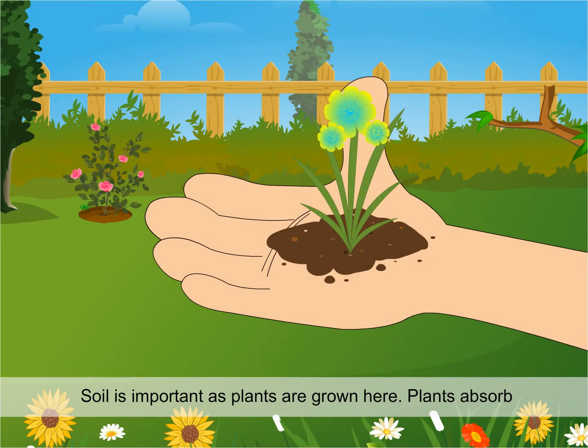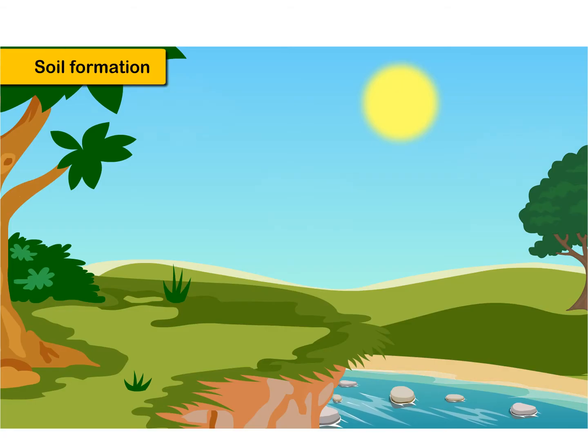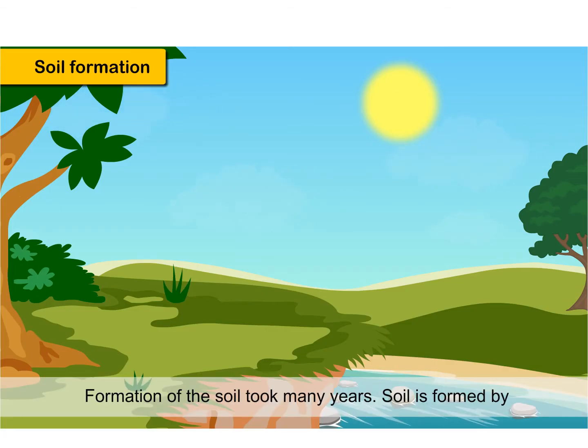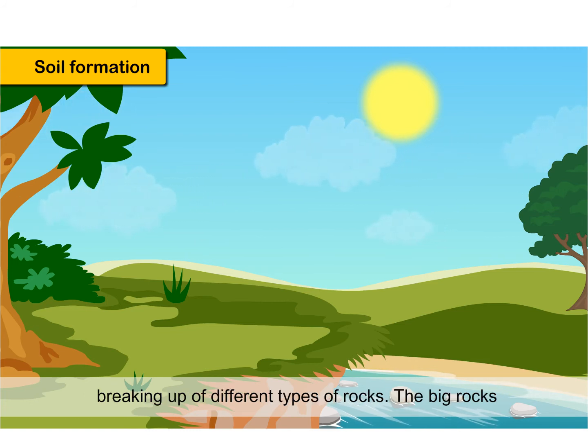Soil is important as plants are grown here. Plants absorb water and minerals from soil through roots. Soil formation. Formation of the soil took many years. Soil is formed by breaking up of different types of rocks.